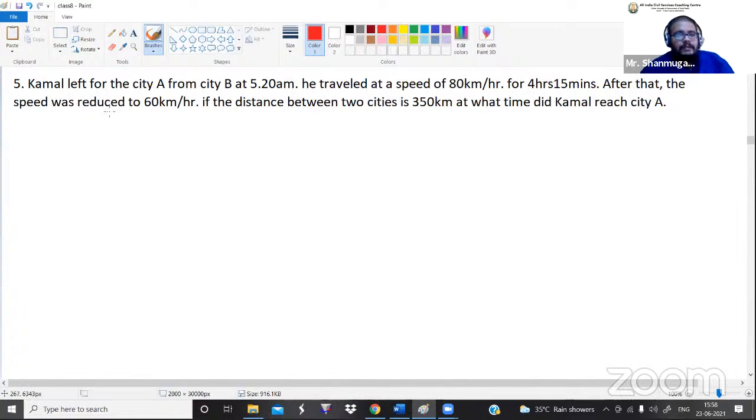The distance between the two cities is 350 kilometers. At what time did Kamal reach city A? Actually, this is a somewhat trickier one, but not that tricky. If we understand the meaning of the problem, we can easily say it's a very interesting one.